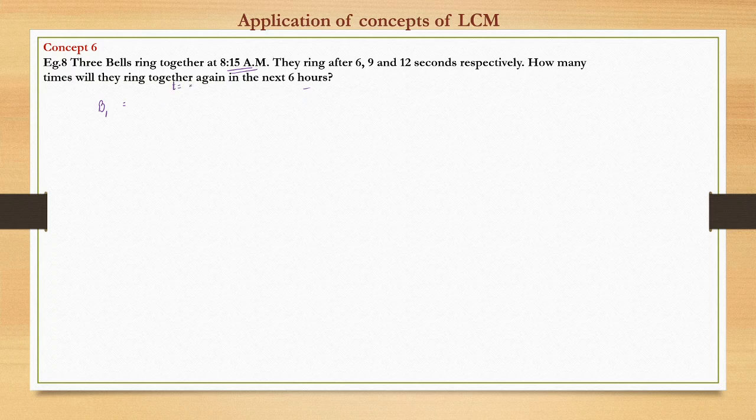So suppose just now it's 8:15, which is t is equal to 0. B1 rings after every 6 seconds, B2 rings after every 9 seconds, and B3 rings after every 12 seconds. So when would they ring together? This is a time scale. Now B1 will again ring after 6 seconds, B2 after 9 seconds, B3 after 12 seconds.